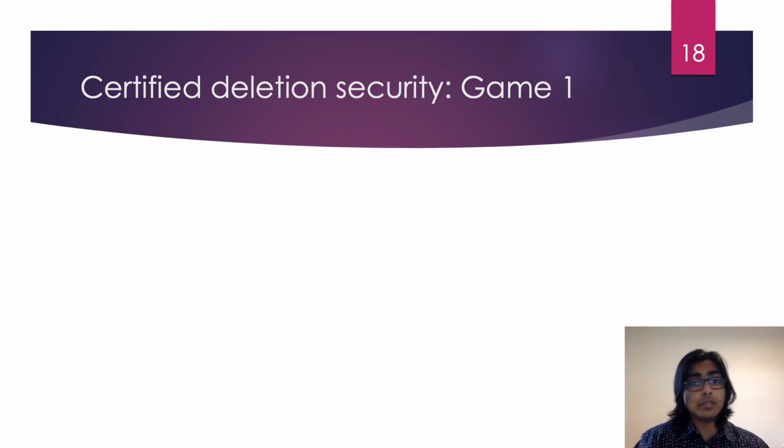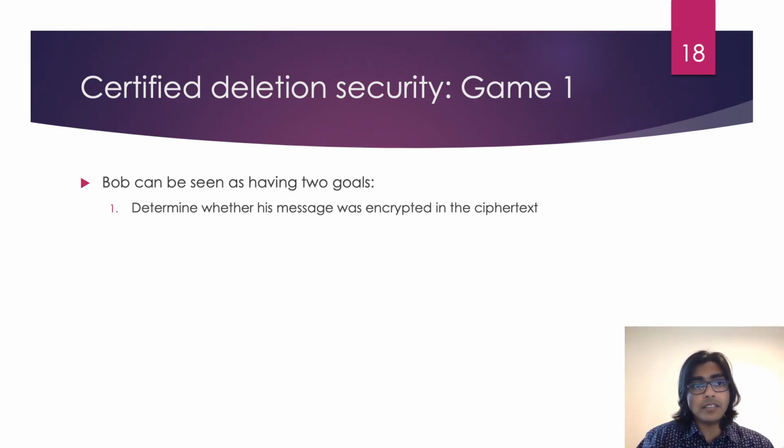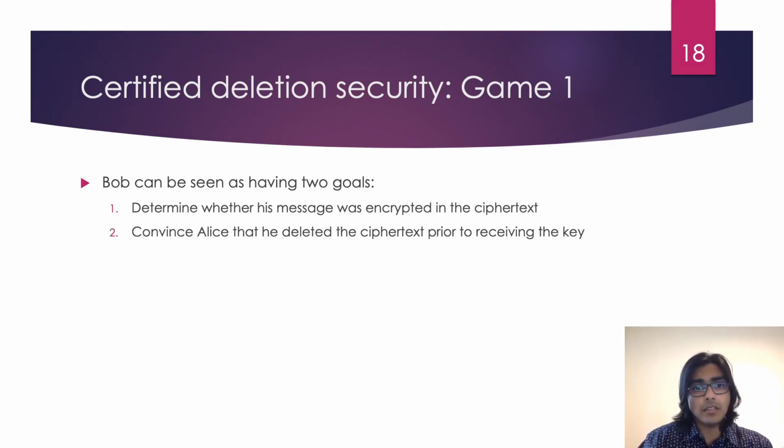Now, we can think of the adversary as wanting to do two things simultaneously. One is to determine whether his message was encrypted in the ciphertext he received, and two, convince Alice that he has actually deleted the ciphertext prior to receiving the key.